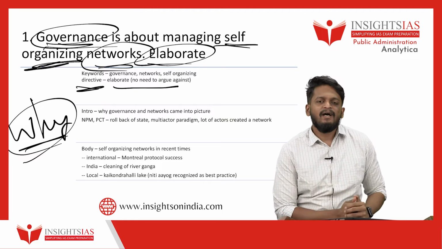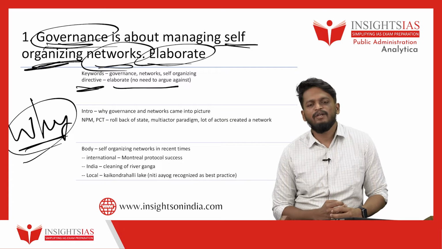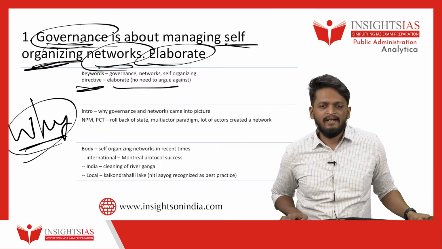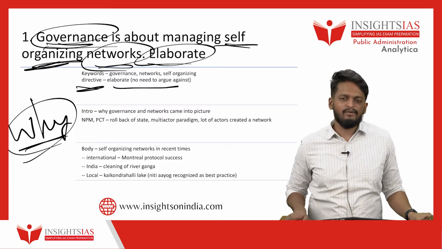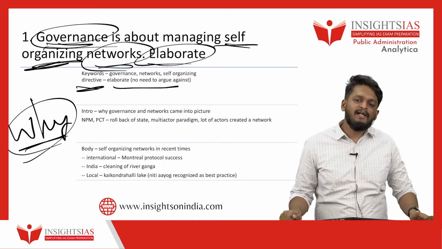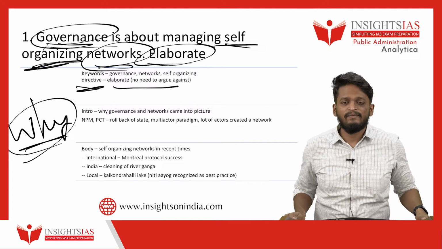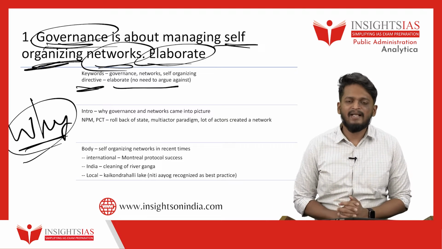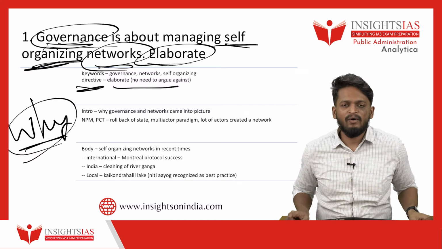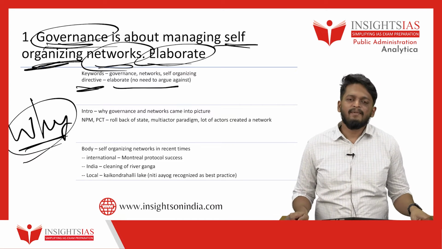Because after FDR, Franklin D. Roosevelt's New Deal macroeconomics, post-Great Depression in USA, the state became too big and inefficient, with red tape and a bureaucratic attitude. This led to failure of government policies. After that, the public choice approach and NPM, new public management, attacked the massive role of the state, and advocated rollback of the state, reducing its role: minimum government, maximum governance.